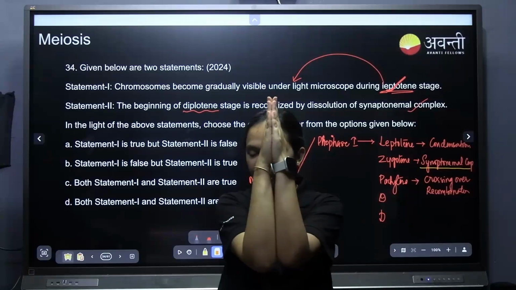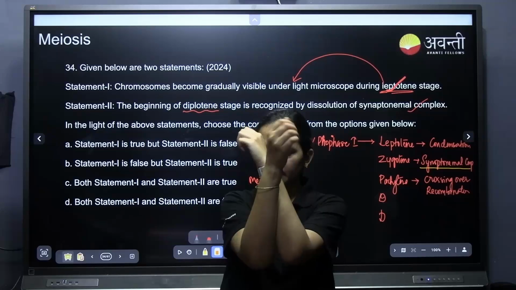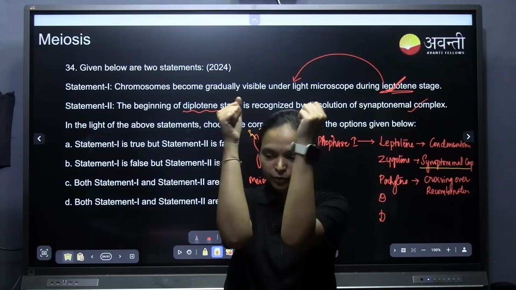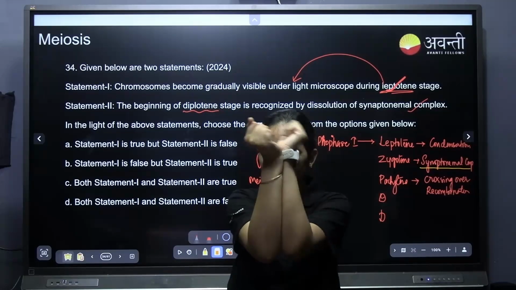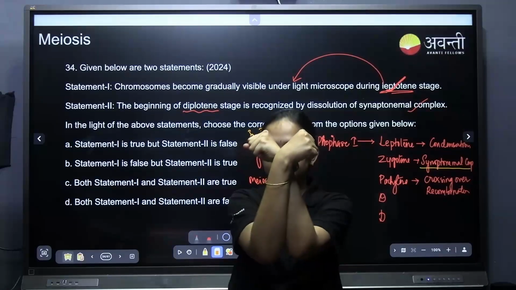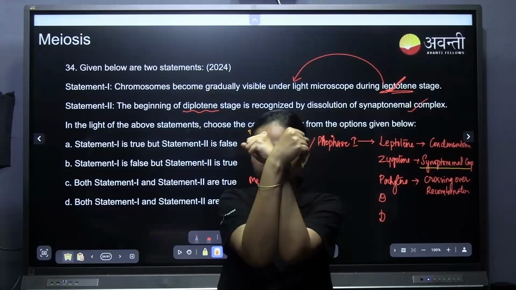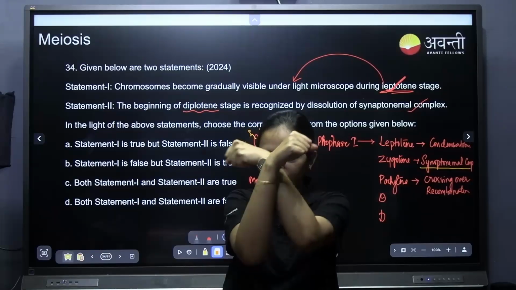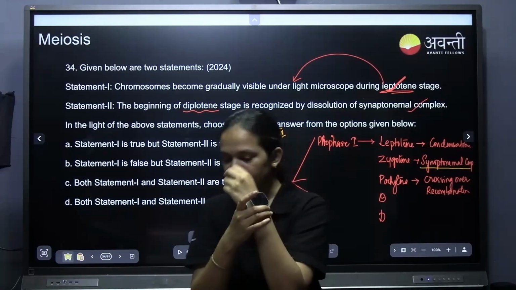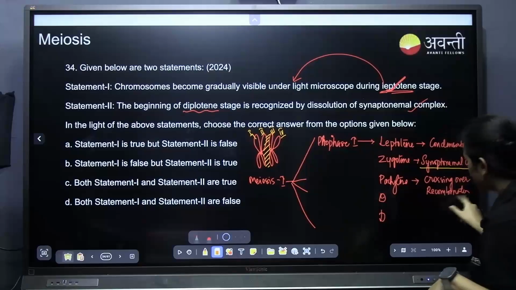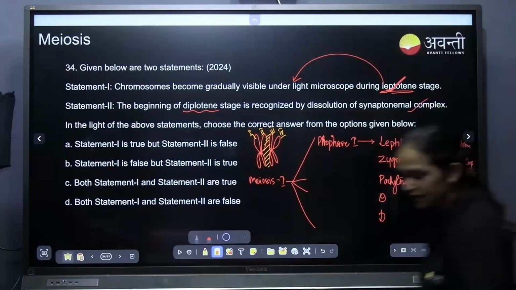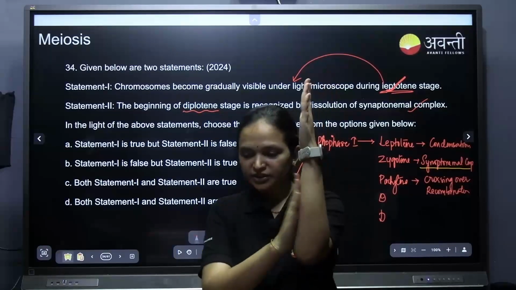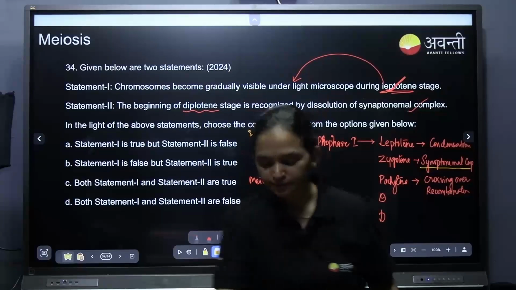Now how does the crossing over take place? From one arm, the crossing over takes place like this. The synaptonemal complex is still joined, but the crossing over takes place like this. That is recombination. This arm will come here, and this arm will come here when I remove it. So this is the crossing over, but the synaptonemal complex is still there. It is attached like this.